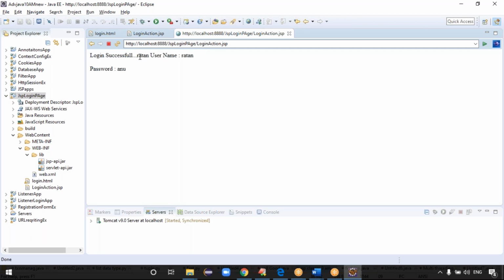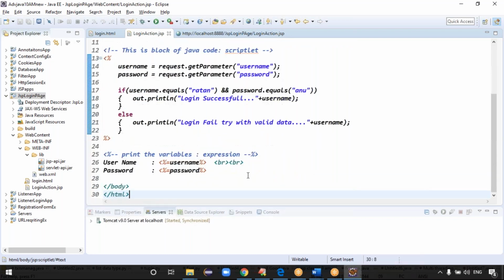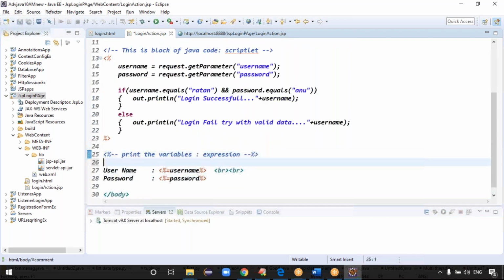Username is Ratan. Password is what? Anu, right? Exactly. Username is Ratan and password is what? Anu, right? That's all, guys. I guess you got the clarity now. Yeah, that is the information, guys.